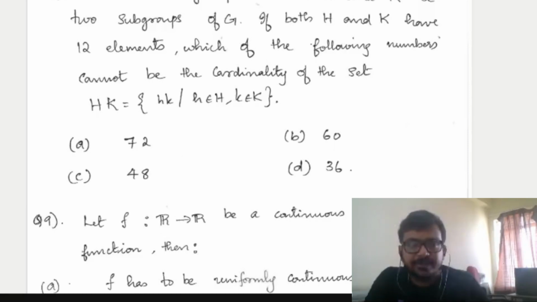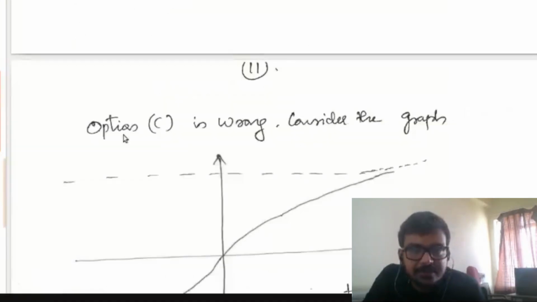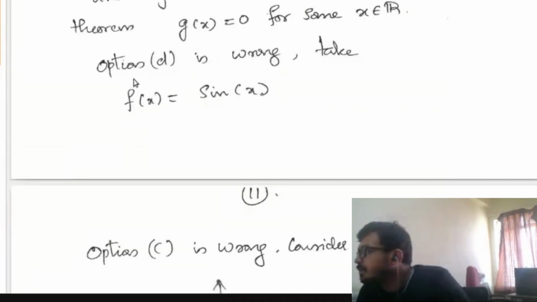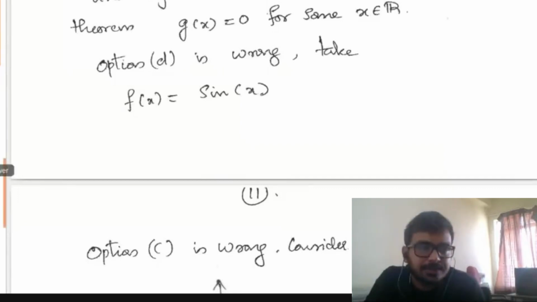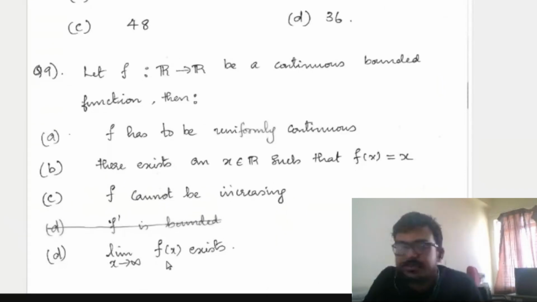Once again, one guy has asked to explain the previous question's answer. So option D, Sayan Ghosh, was to check whether limit x tends to infinity f of x exists. So I provided a counterexample. You take f of x equal to sin x. See, sin x is a bounded continuous function from R to R, but limit x tends to infinity f of x does not exist.